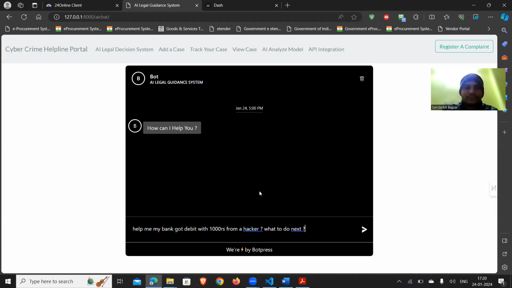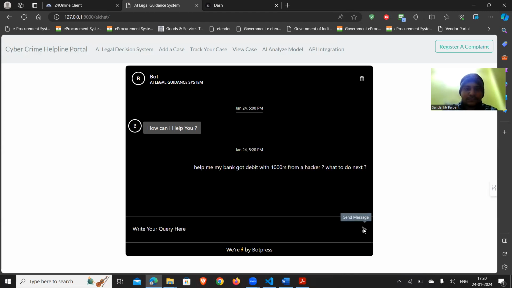So let's assume a situation where something happens with me. I go to here and just put my query, and everything will be cleared out, like what I have to do next, how to approach the problem, and what are the steps that I have to take. So I have given my query that my money has been debited from my account, and what I have to do next.